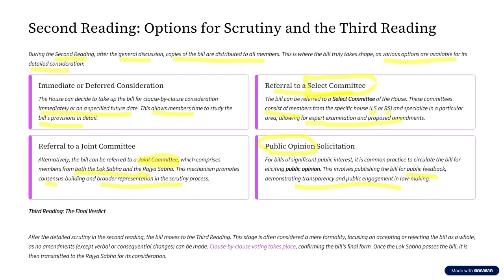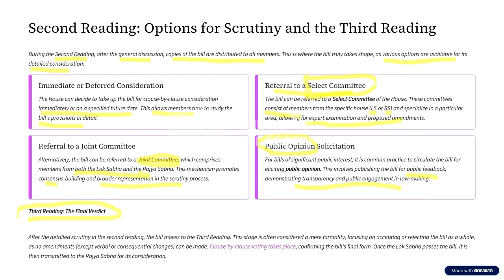Now, what exactly is happening in the first, second and third stage is not very important for you from the examination perspective. But again, why are we discussing it? The reason is very simple. You should know the process, because if you know the process, it becomes easy to understand the whole topic. Tomorrow, if you see any parliamentary proceedings being discussed, you should know at what stage the bill is standing. Now, let us move to the third and final stage.